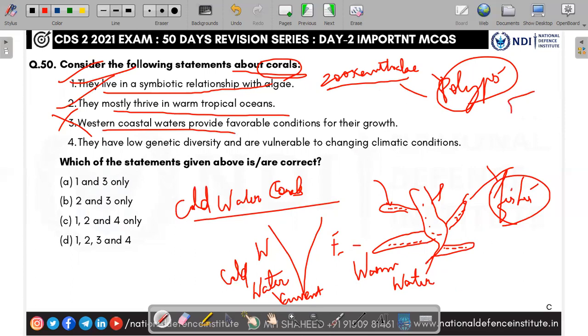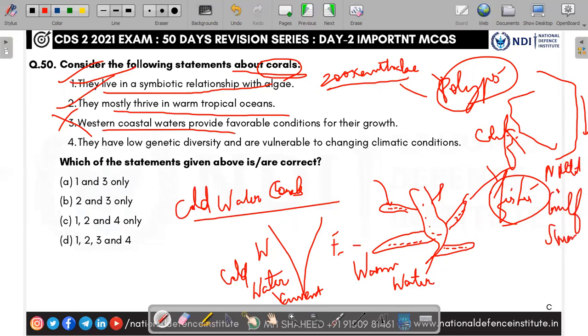Take, for example, the USA. In this region, you can see the California current. It is a cold current. In this region, you can see the North Atlantic Drift and Gulf Stream. The Gulf Stream is a warm current. Yes, in warm currents only the corals thrive well. It is a favorable condition. So the third one is wrong. Here it should be eastern, not western.